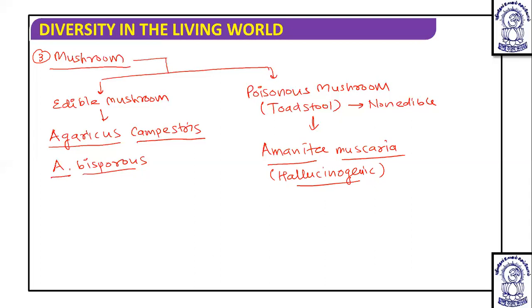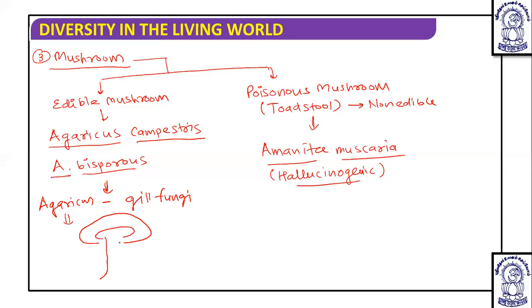Now, the Agaricus genus is also known as gill fungi because gill-like structures are present in their fruiting body. Okay, so when we see the Agaricus diagram, it will look like this. And like this diagram is observed.